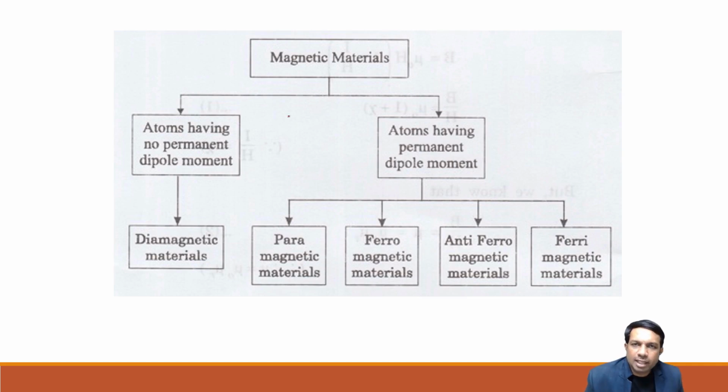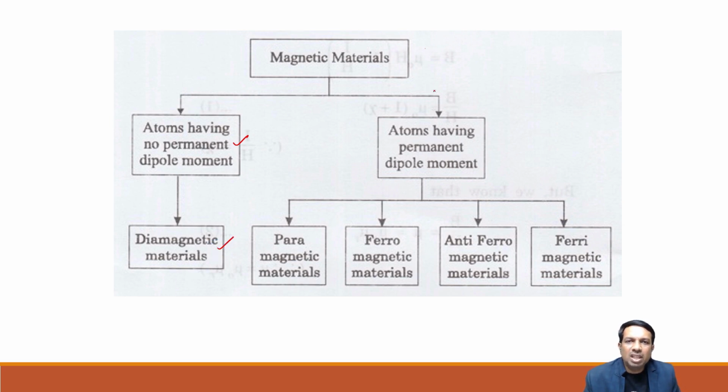Hi engineers, in this section we are going to discuss the classification of magnetic material. When it comes to solids, they are mainly classified into two types of magnetic material. One type of material has atoms having no permanent dipole. This is the classification based on the magnetic dipole moment. Atoms having no permanent dipole moment come under diamagnetic material.